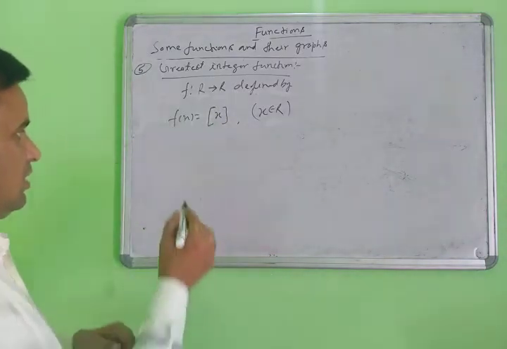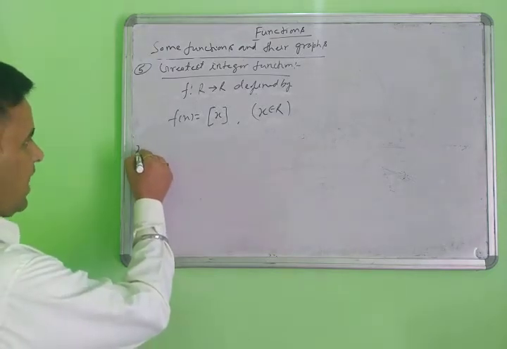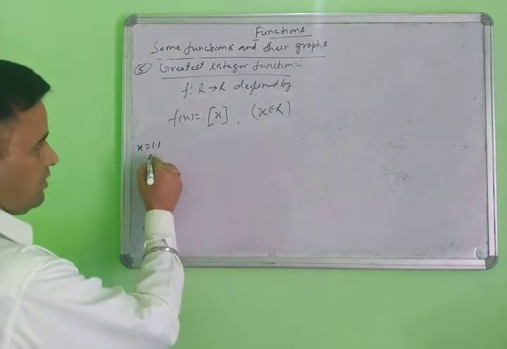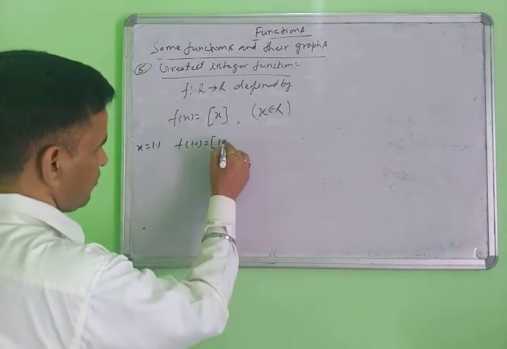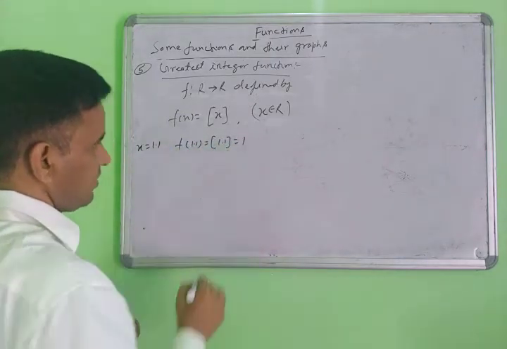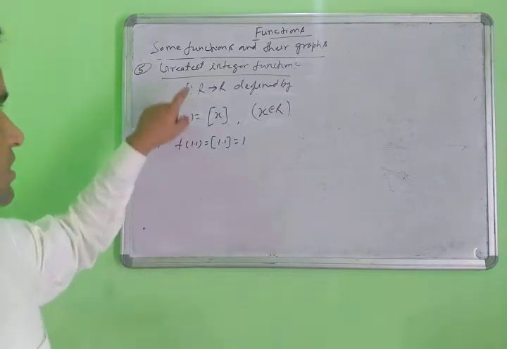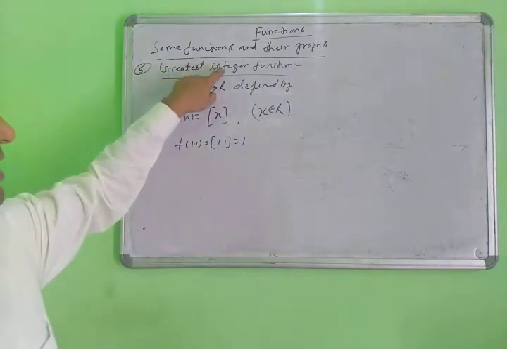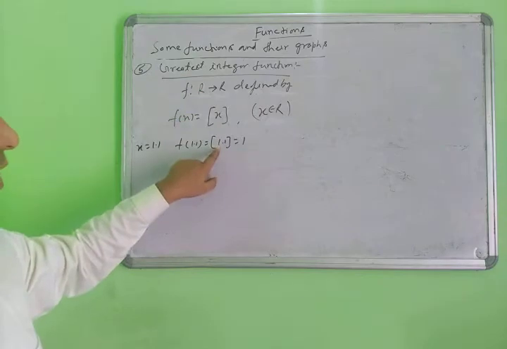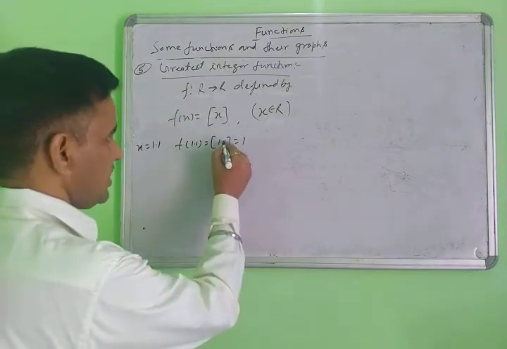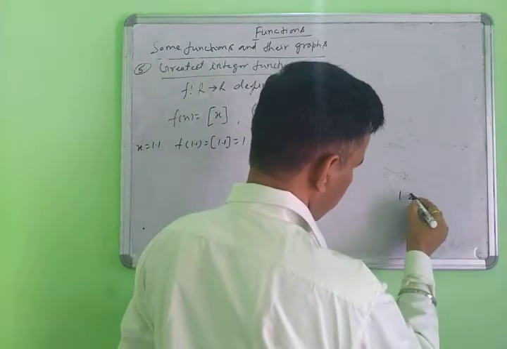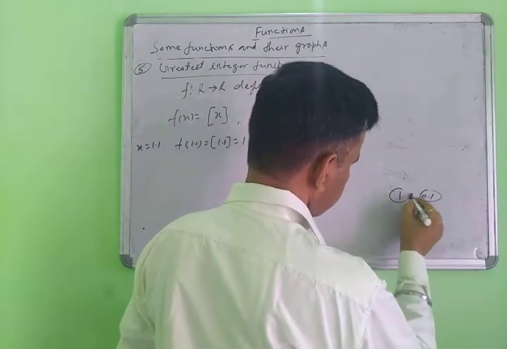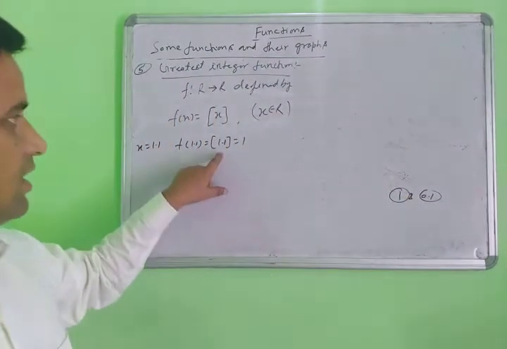Yes, now look here. Suppose you put x equal to 1.1. What is the value of the greatest integer of 1.1? This is 1. Why is it 1? Because it is named greatest integer. Between 1 and 0.1, what is the greatest integer? 1. So this is the greatest integer, so you write 1 here.